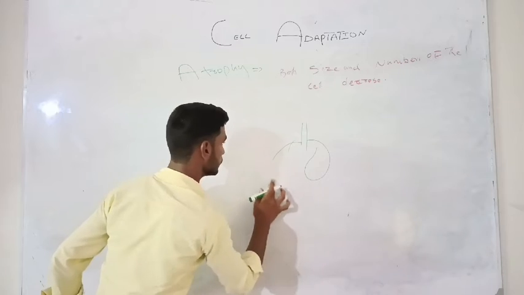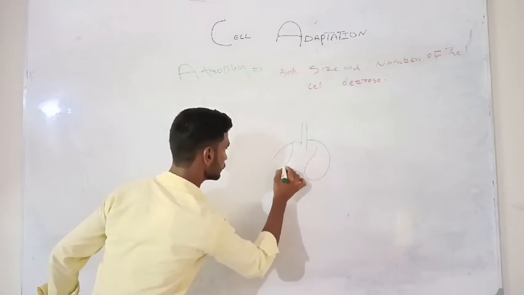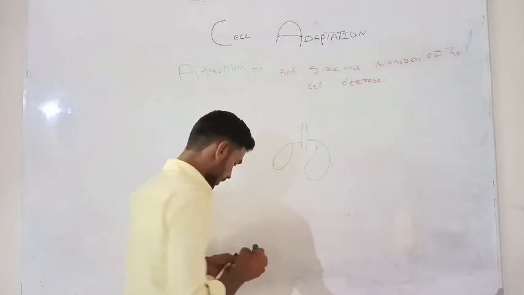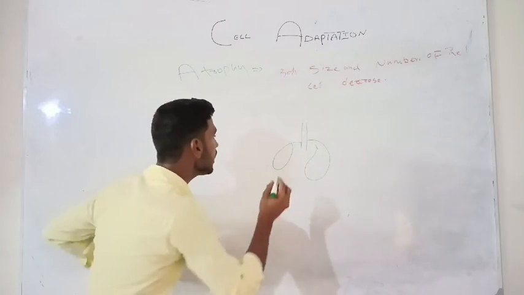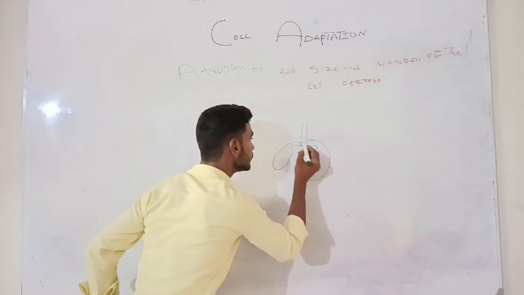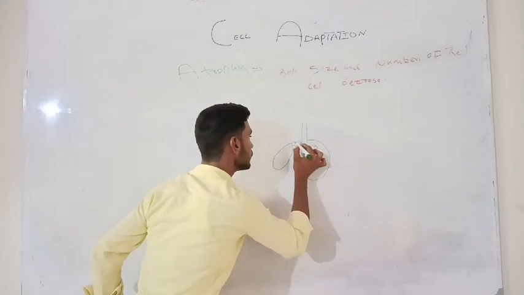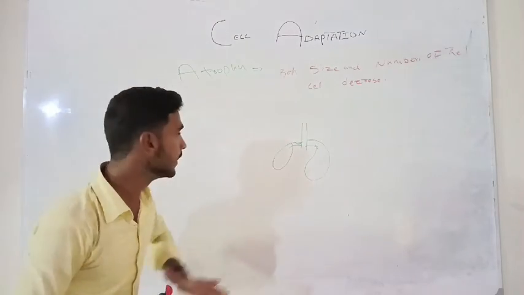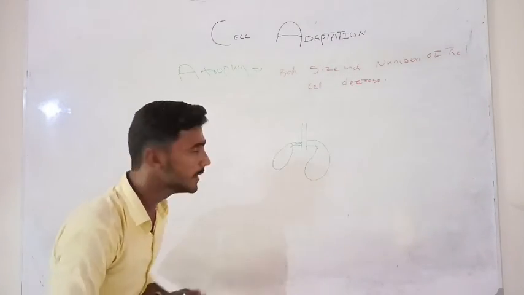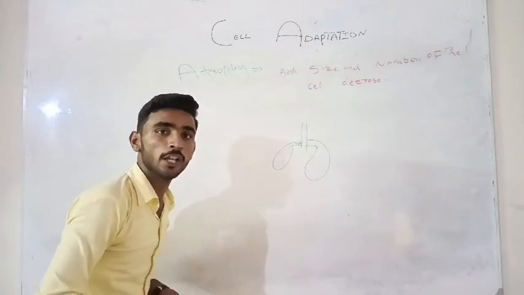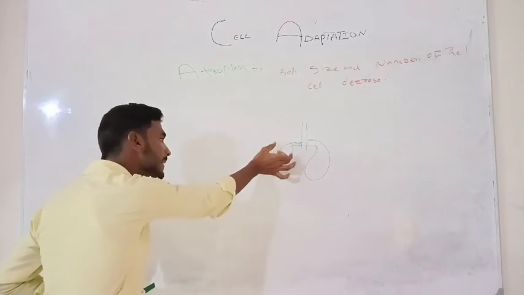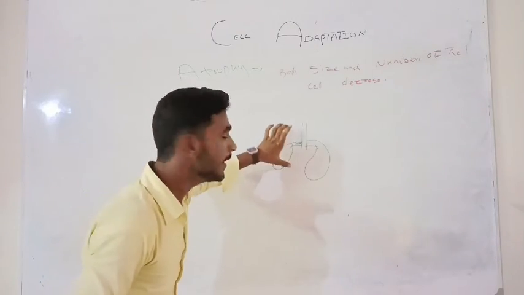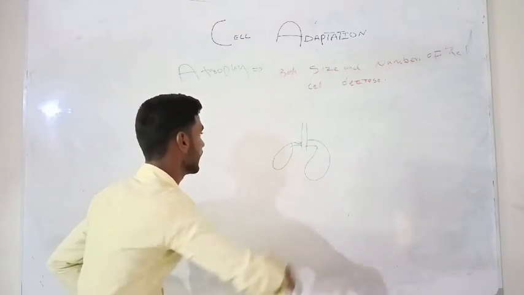If ischemia occurs here, then the flow of blood decreases here.